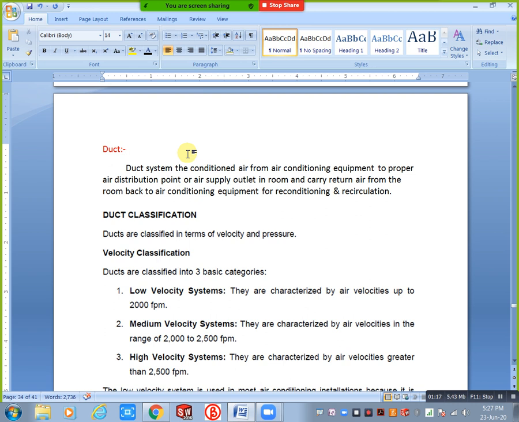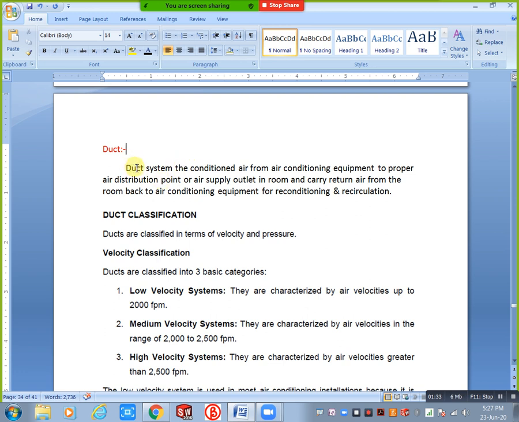Why? Because we have systems: supply air system and return air system. At the same time, an exhaust and fresh air system is also there. Depending upon the requirement, we need to do routing for that. But an actual duct is an air passer; for air conveying purpose we need to use a duct.